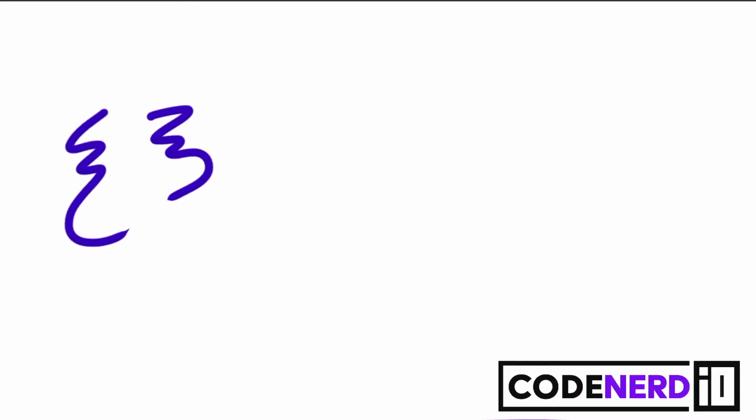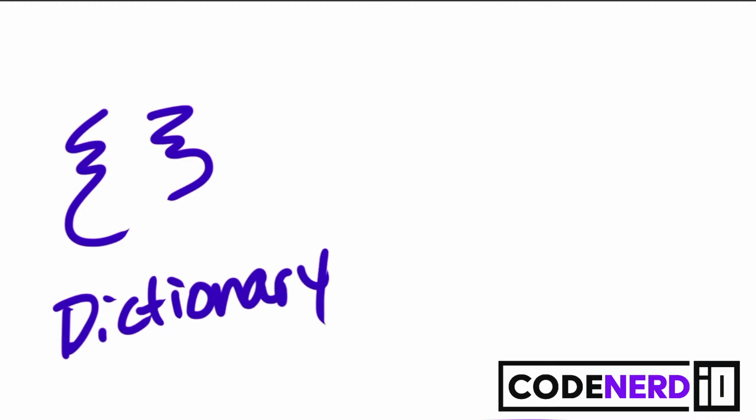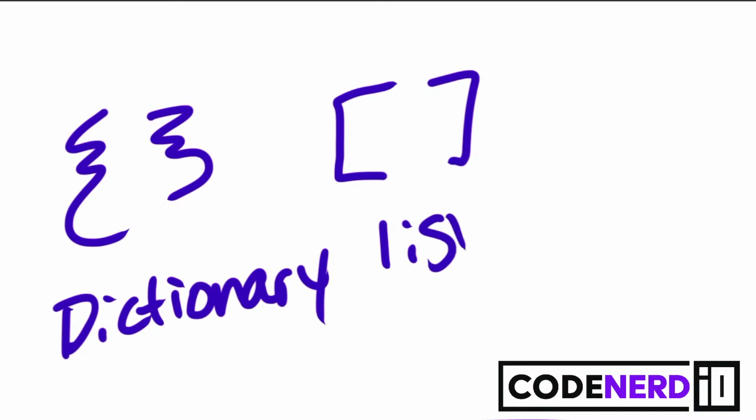Well, in Python, we use a couple of different sets of brackets. We use curly brackets. These are to create a dictionary. A dictionary is like a list, but it has a key in front of it. So this is for a dictionary. We also use square brackets to create a list.